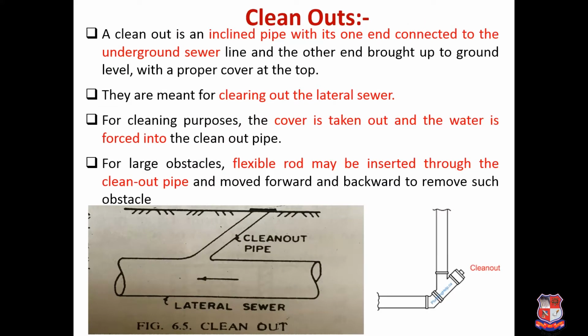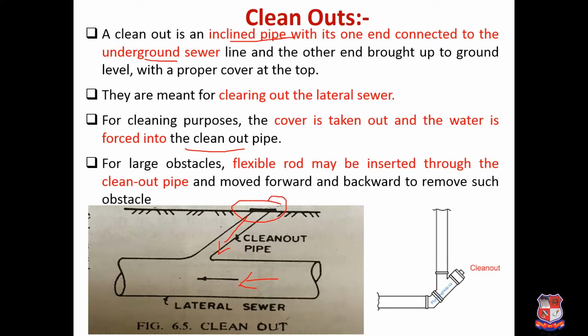Now next is clean outs. As the name suggests, it is used for cleaning purposes. Generally a clean out is provided as an inclined pipe with one end connected to the underground sewer. Here it is shown connected with the lateral sewer, and this is your clean out pipe. They are meant for cleaning out the lateral sewer, and for cleaning purposes the cover is taken out and water is forced into the clean out pipe.